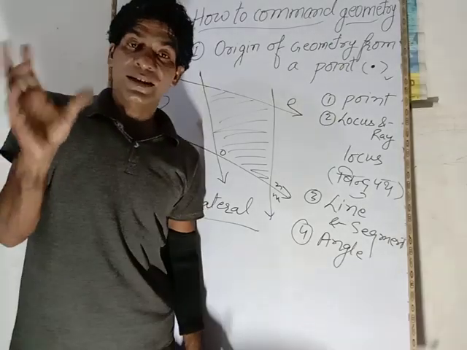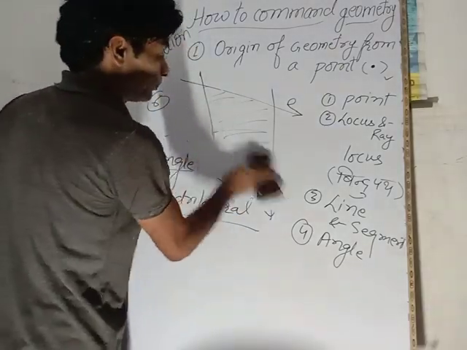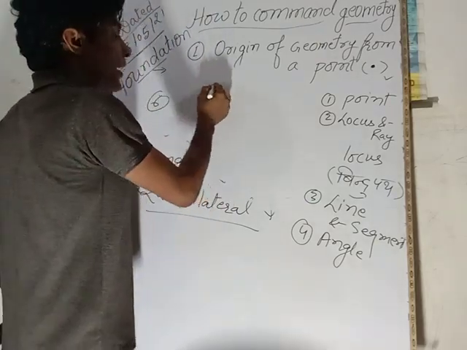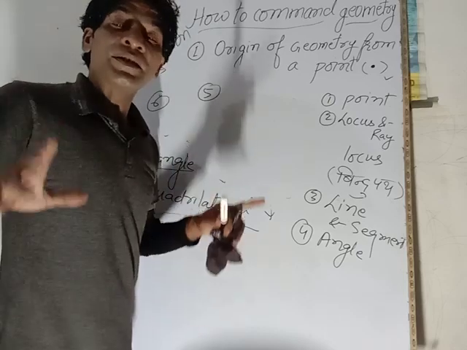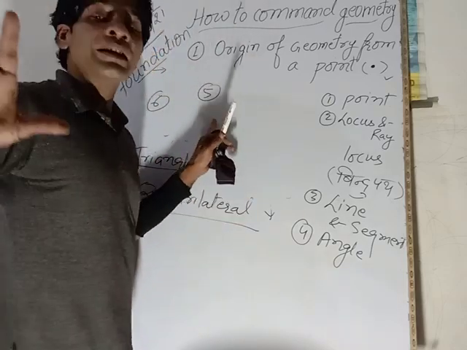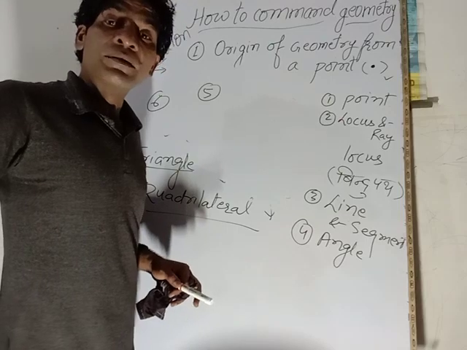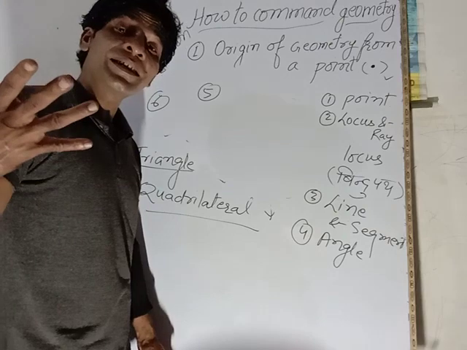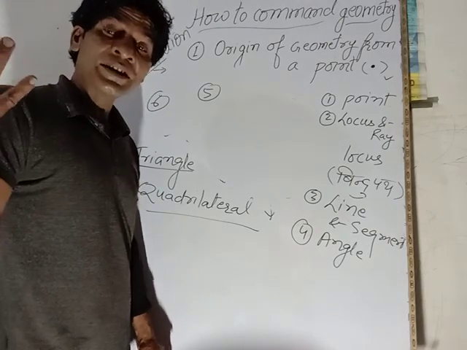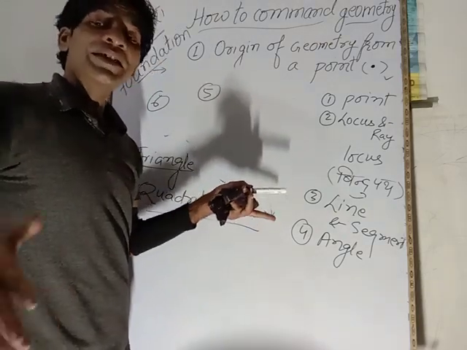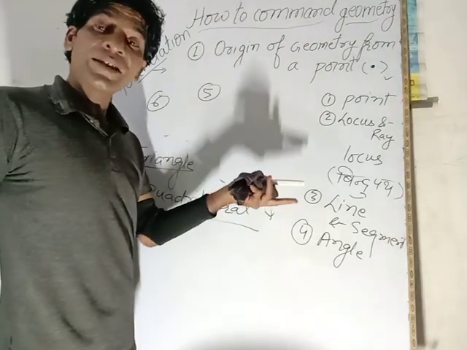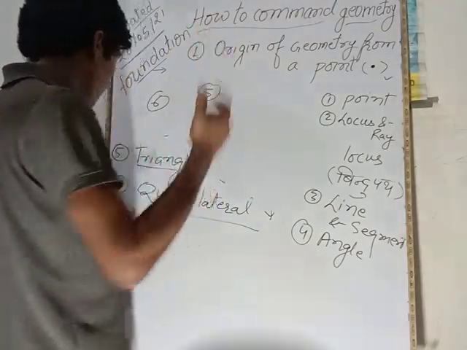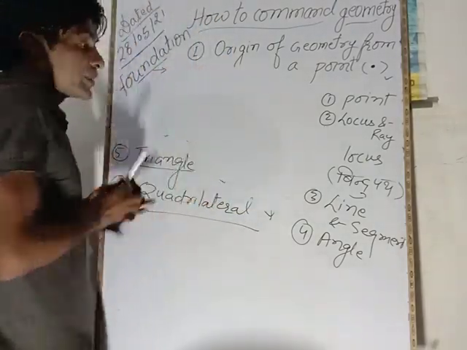Now in the same way, when five lines intersect each other, the closed figure is known as a pentagon. When six lines intersect, the closed figure is a hexagon. Seven lines, heptagon. Eight lines, octagon. Nine lines, nonagon. Ten lines, decagon, and so on. Now one thing more to be understood here.